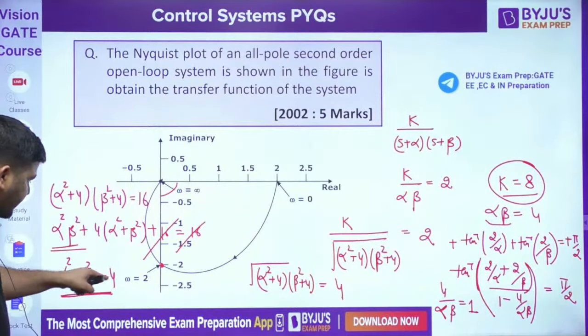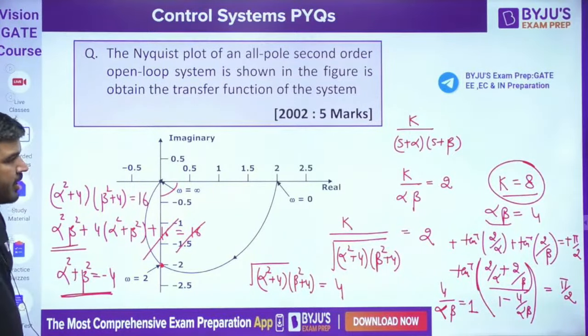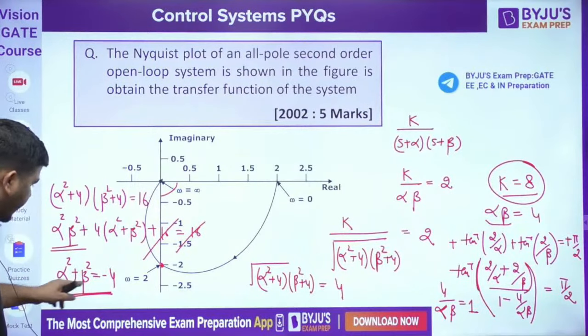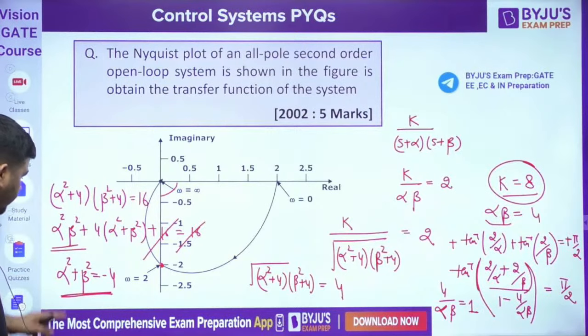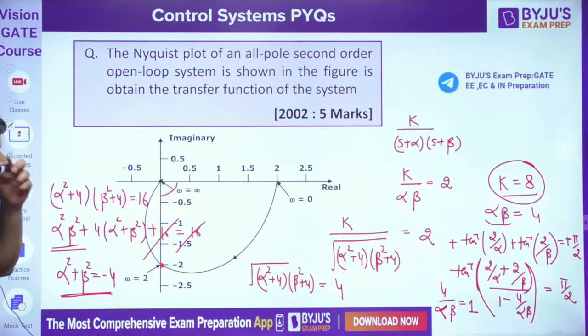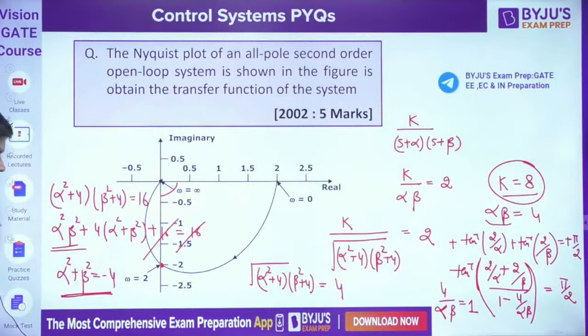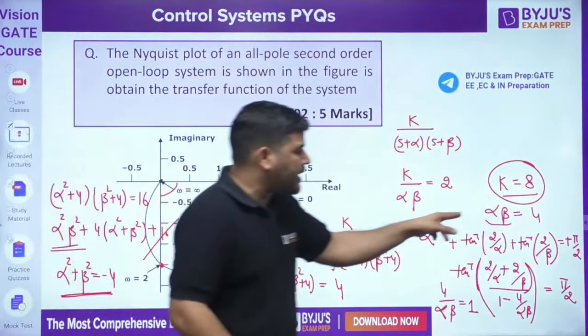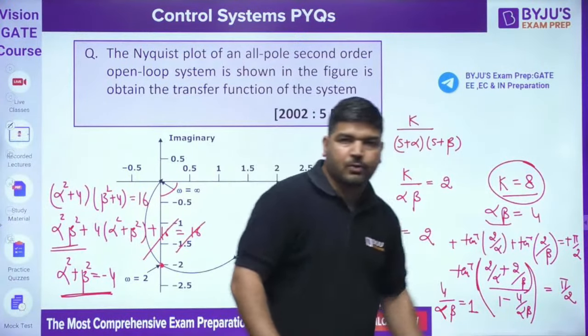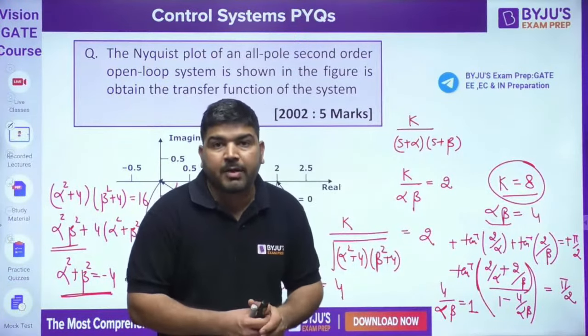Because alpha square plus beta square is negative, it means alpha and beta cannot be real. Either both are imaginary, or it may be possible that one is real and one is imaginary. But it cannot be that one is real and one is imaginary, because the product is 4, na? So both have to be imaginary.